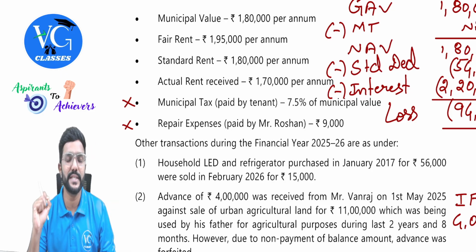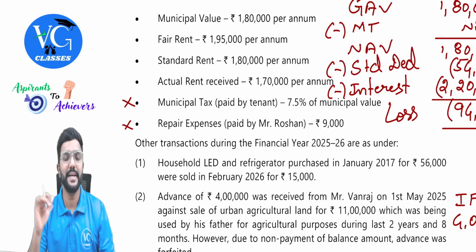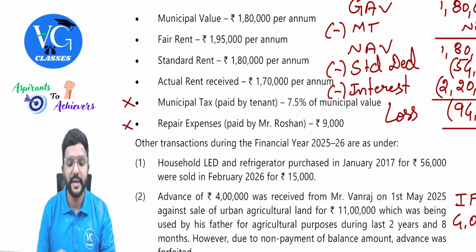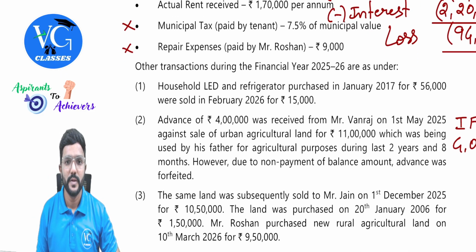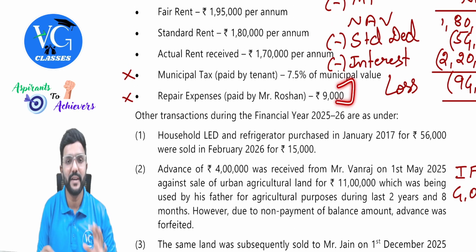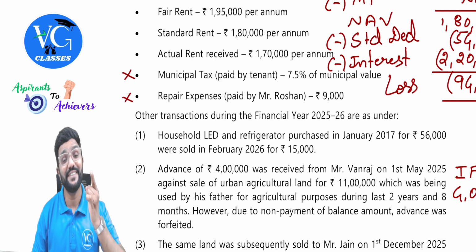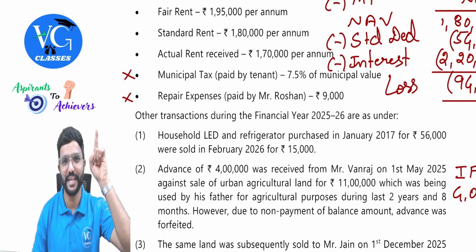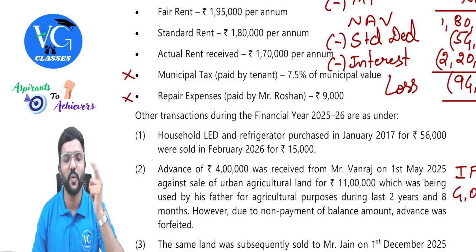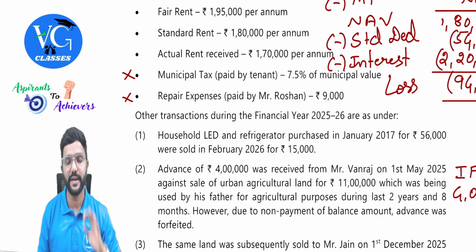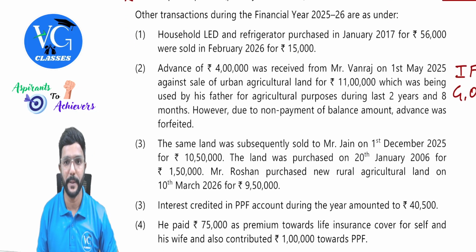30% of NAV is allowed as a deduction under section 24A, right? Yes. So there is no separate deduction for repairs given. So we will not claim it as a separate deduction. Okay. So this is with respect to house property. But for house property, they have not asked any specific requirement, but they have asked total income calculation and tax liability, for which we need to know what is the income under each head, guys. So there we need to calculate what is the income from house property.